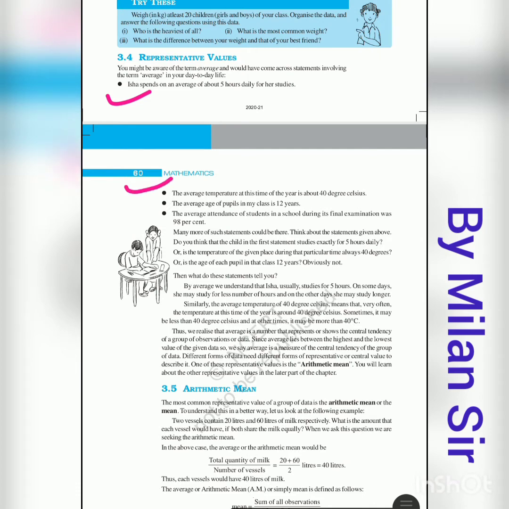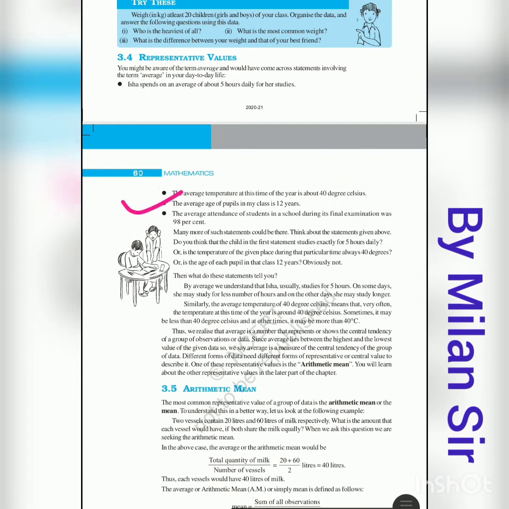One more example we have here. The average temperature at this time of the year is about 40 degrees Celsius. It represents the whole year, right? Every day, every moment, we have a different temperature, right? But one specific value represents all this data. It's called a representative value.